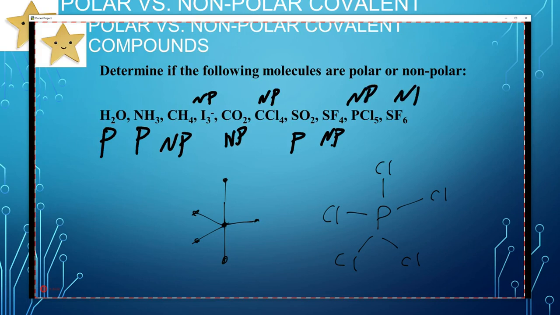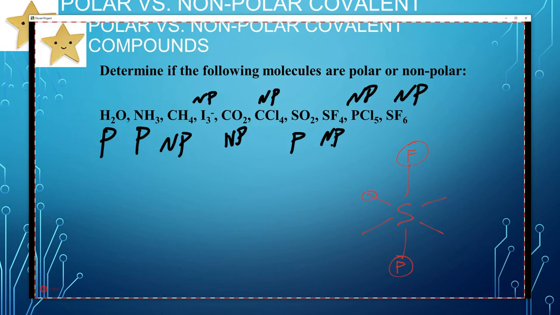Same thing if you have 6. Let's draw the 6th one. Sulfur's in the middle. You have a top and a bottom, which are going to be those fluorines. And then you're going to have 4 in the middle, spread out like that. And they're going to cancel out. So if you look at the symmetry of this molecule, it's kind of like that. You've got your center. So if you had 4 dipoles, they're all going to cancel out. And then you also have a top and a bottom. And they're going to cancel out. So everything cancels out there, so nonpolar.